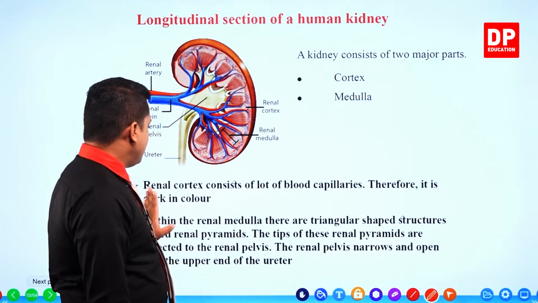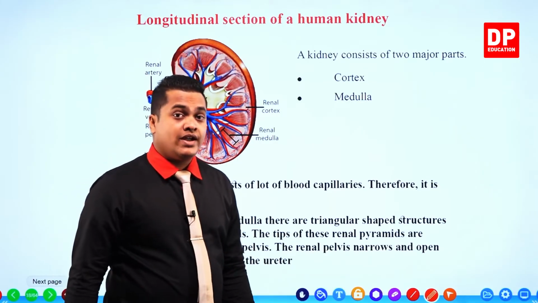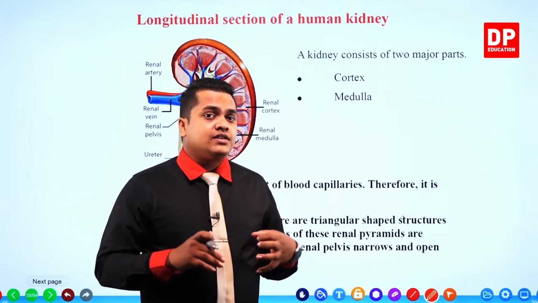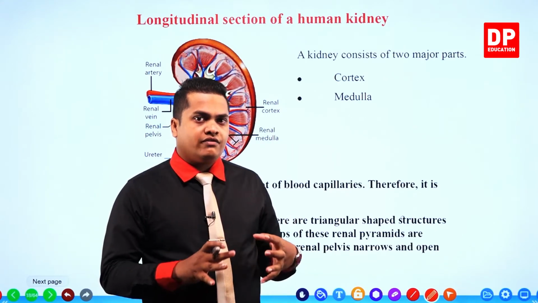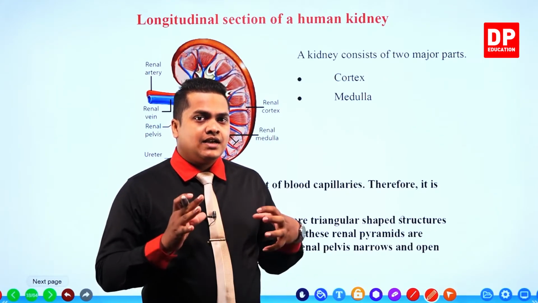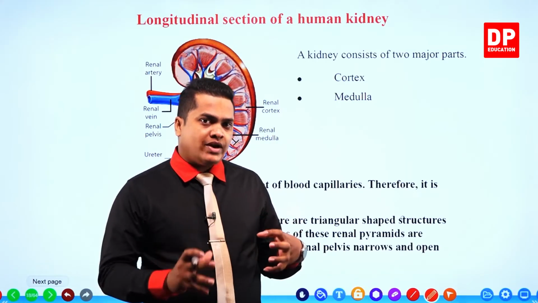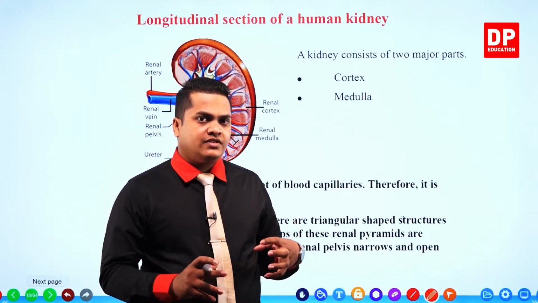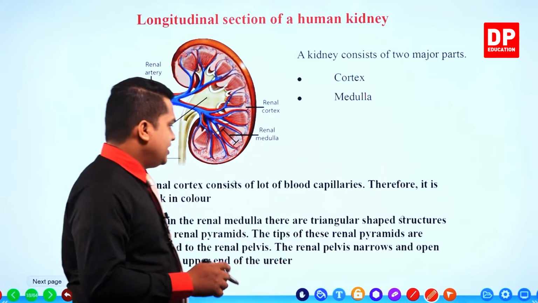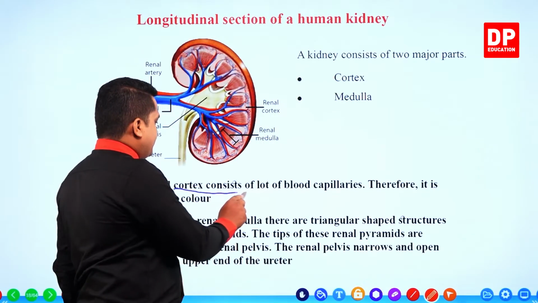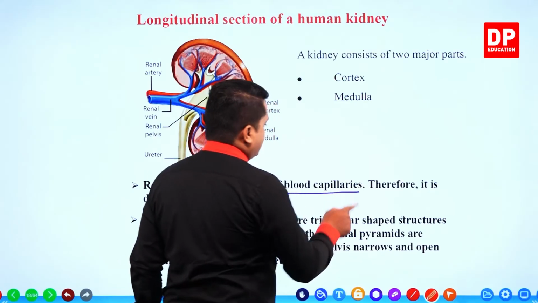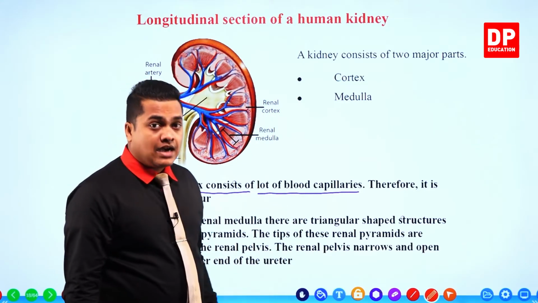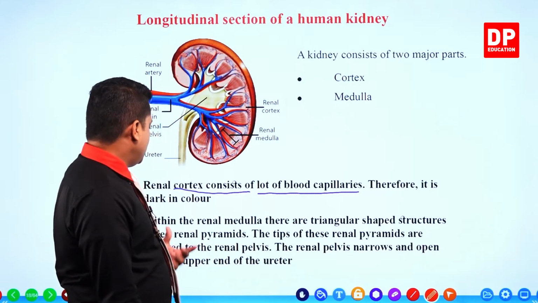Therefore, it is dark in color. So my dear children, in the earlier case, I told you that usually when you take the color of a kidney, it has a blackish red color. It's because of the cortex area. Cortex area contains a lot of blood capillaries. So therefore, it is dark in color, right?